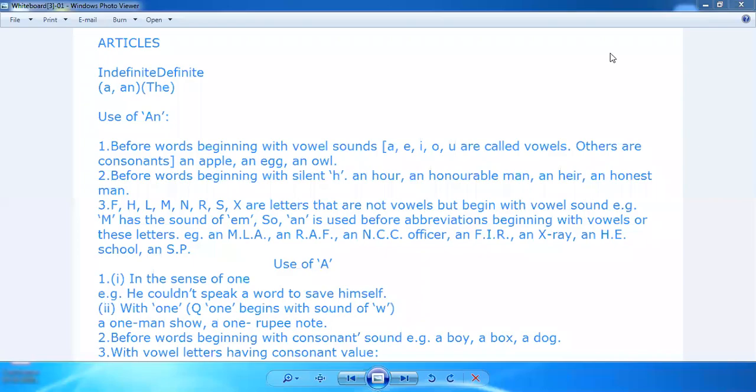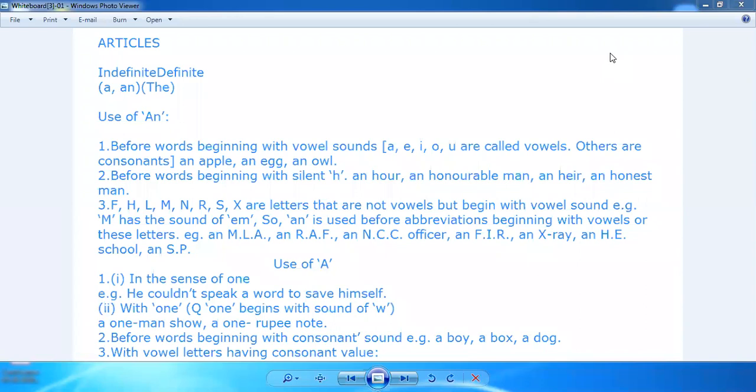So guys, articles. What are articles? Articles are those words of English that are used before the nouns. Why do we use them? We use them to limit or define the nouns that are used in the context of the sentence, right? So what do articles help us in? They are used as demonstratives or determiners before the nouns. We can also say that articles are a kind of determiners.